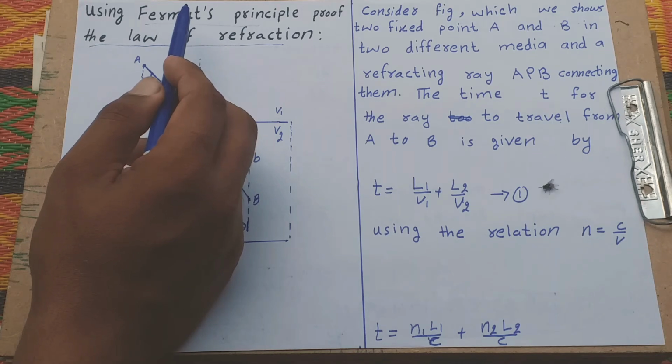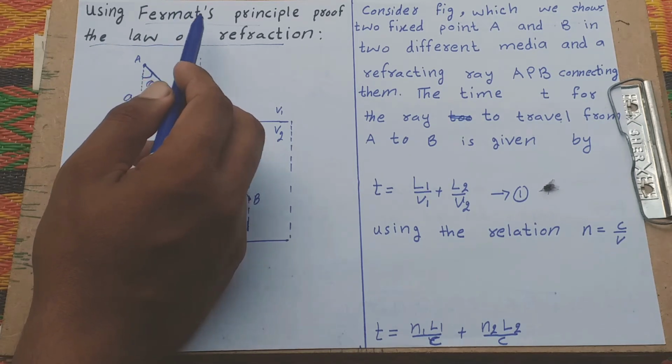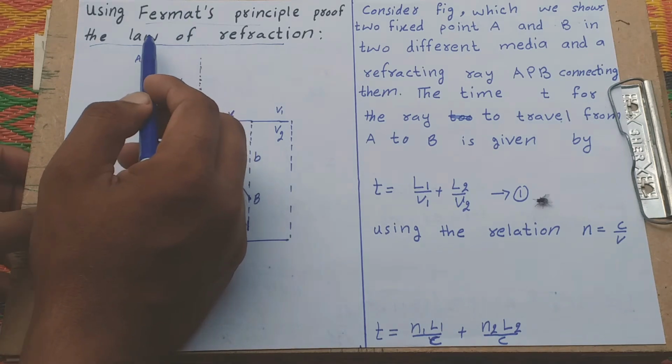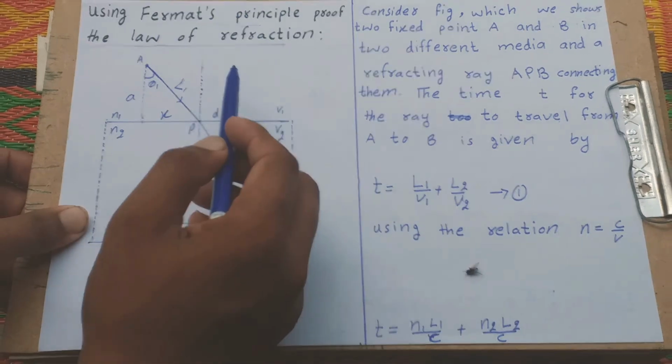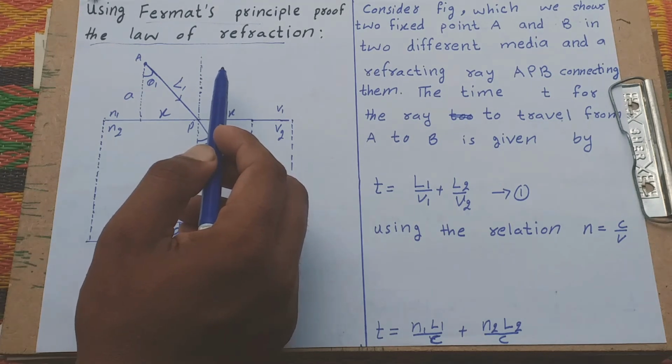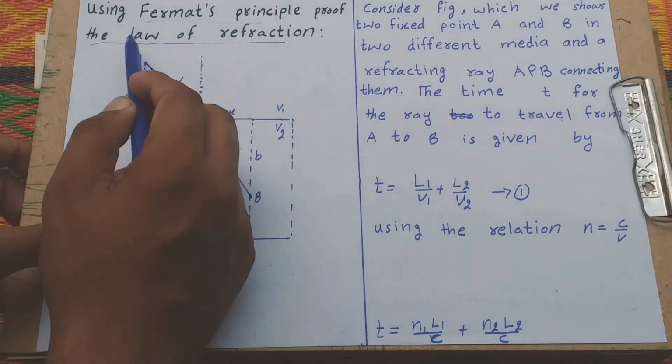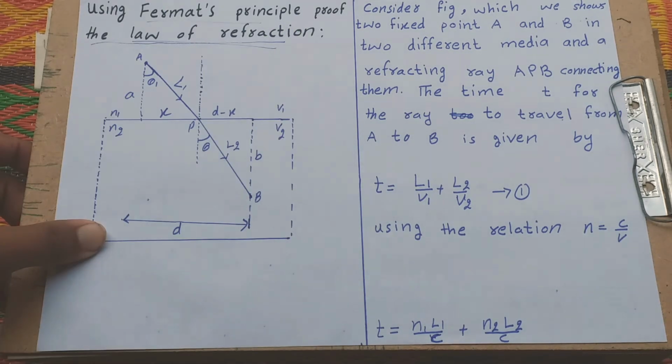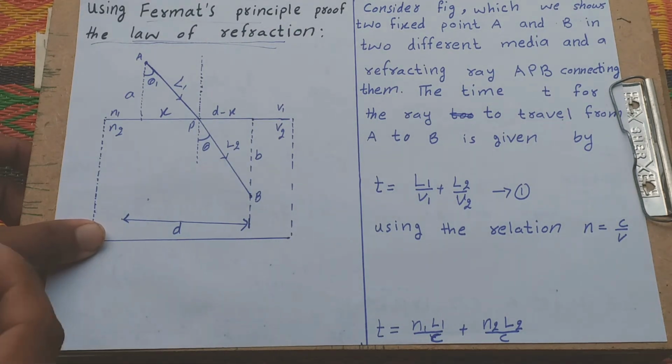I already made a video on Fermat's principle in detail; check the playlist. Here we only prove the law of refraction. It means if light enters from one medium to another medium, it changes direction, which is known as the law of refraction. And here we prove it using Fermat's principle.